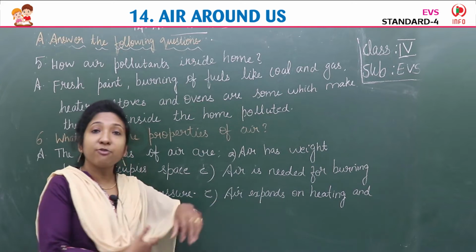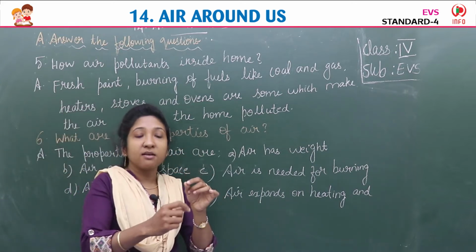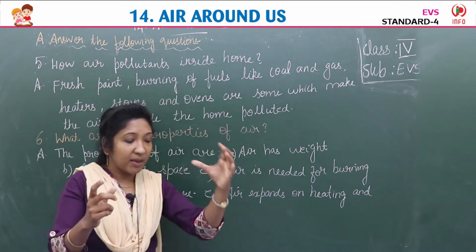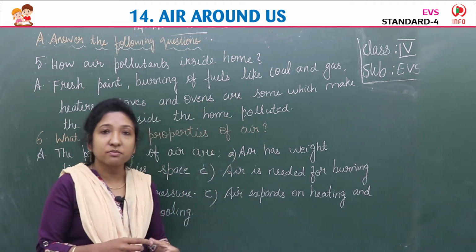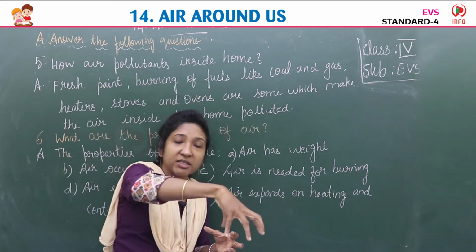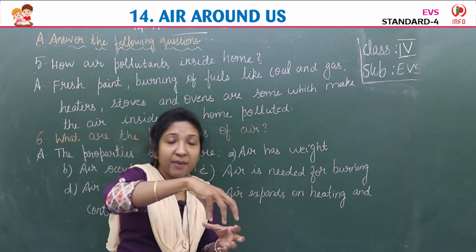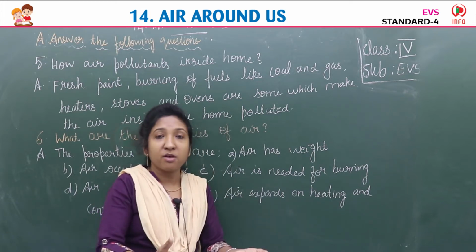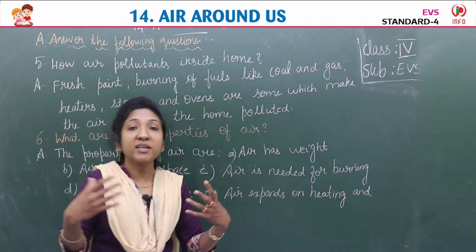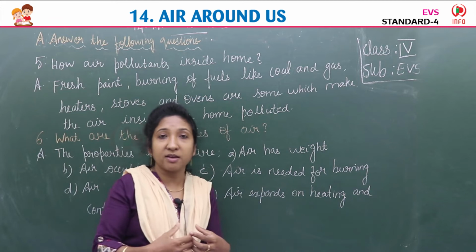See, air is needed for burning. Suppose we light a candle. The flame is there. We are keeping the candle on a table. Now take a glass tumbler and cover the candle. Then what happens? The flame inside will get cut off. Why? Because it is not getting the support of oxygen to burn. Oxygen gets cut off there.